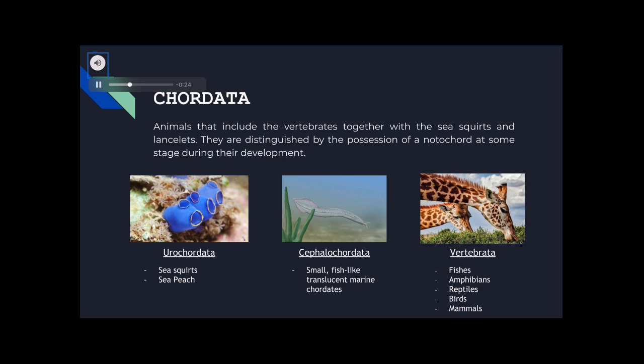Their types are Urochordata, that includes the marine animals such as the sea squirts and the sea peaches, the Cephalochordata, that are craniates or amphioxus, which are small fish-like marine chordates, and lastly the Vertebrata or vertebrates, that are characterized by the presence of a spine, such as fishes, amphibians, reptiles, birds, and mammals.